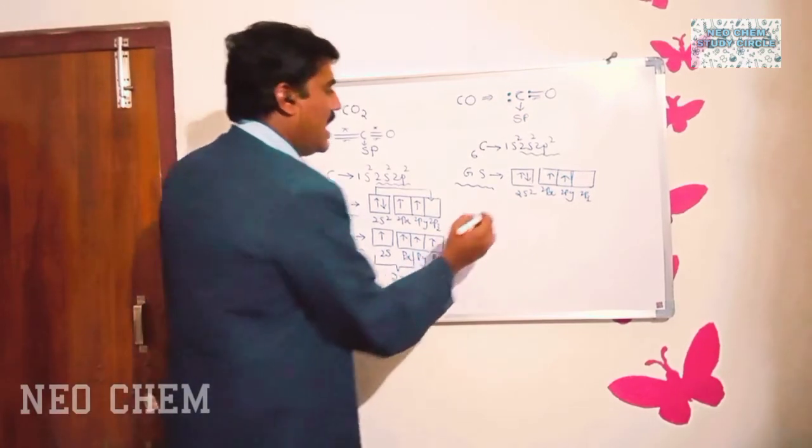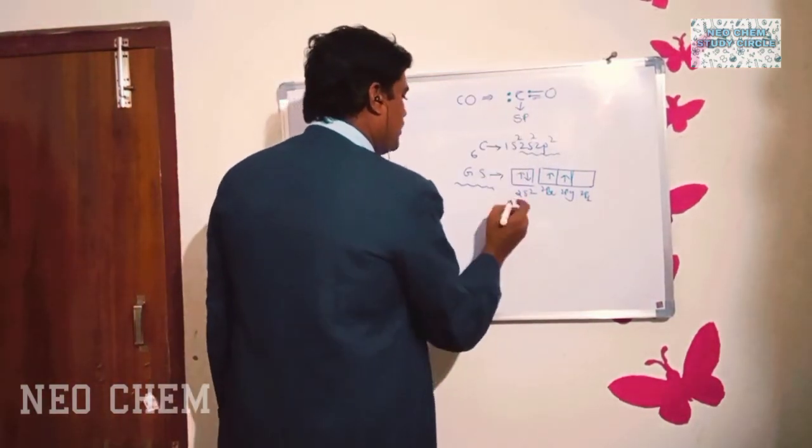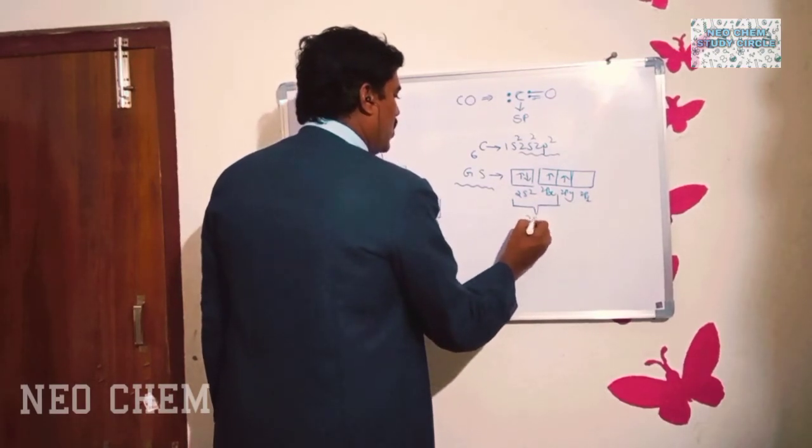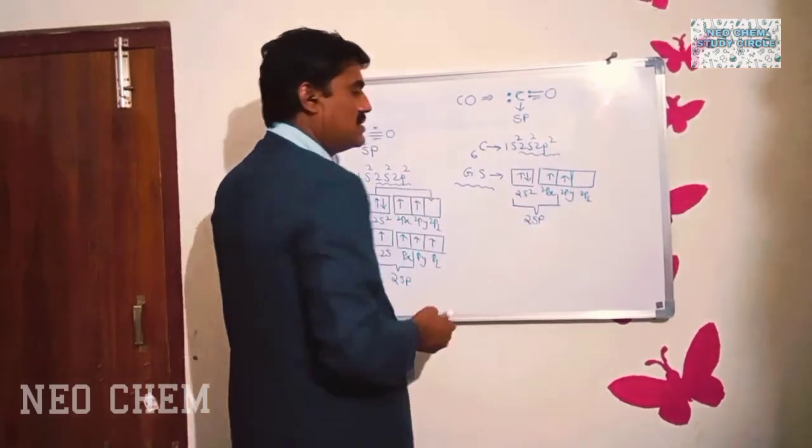That's why the hybridization of carbon is sp. So 1 s orbital, 1 p orbital, totally 2 sp hybridized orbitals.